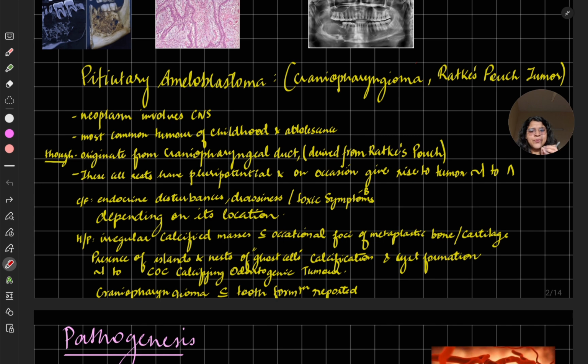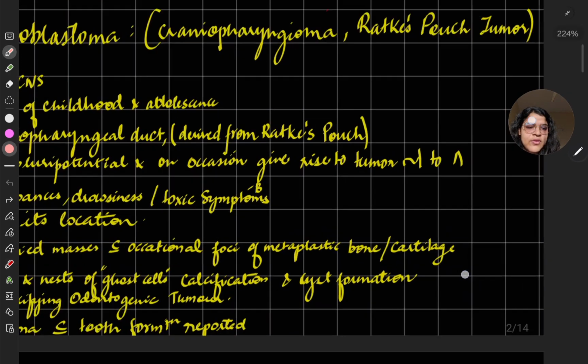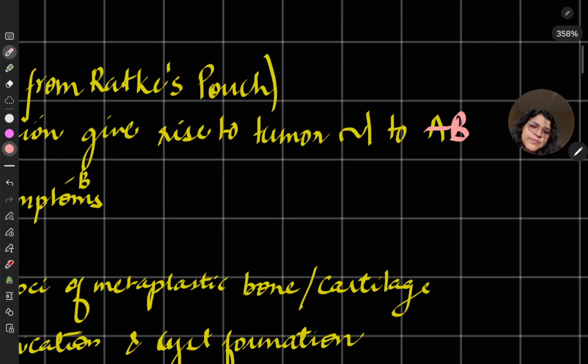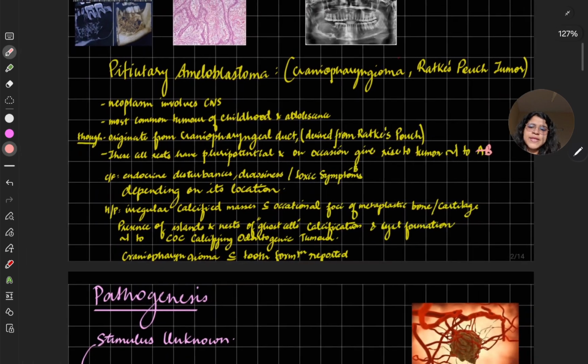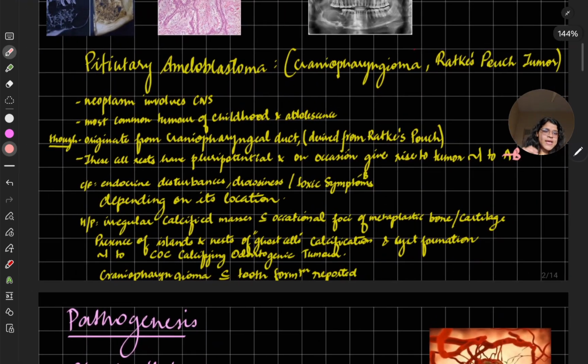The cell rests are pluripotent and on occasion give rise to tumors similar to ameloblastoma. So what happens is the cell rests which are there, they are pluripotent. What do you mean by pluripotent? That they can transform into other cells. So on occasion they give rise to ameloblastoma-like tumors in the CNS.